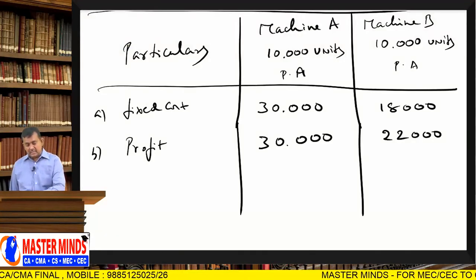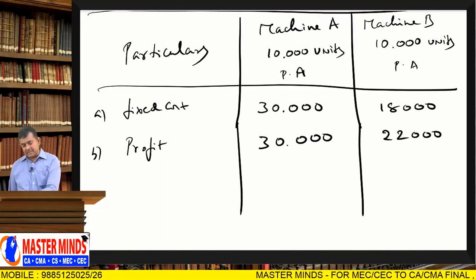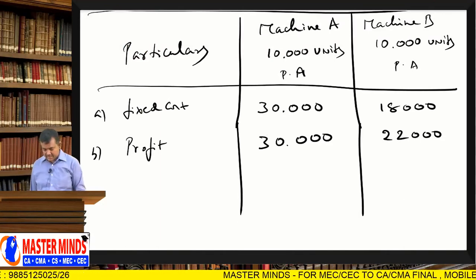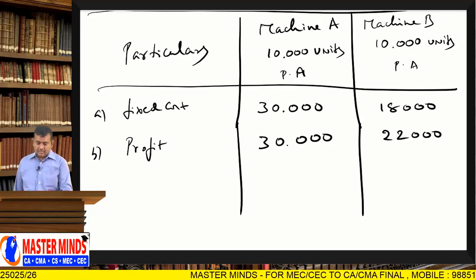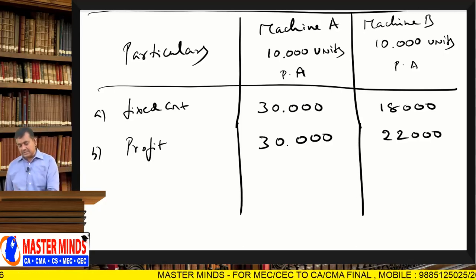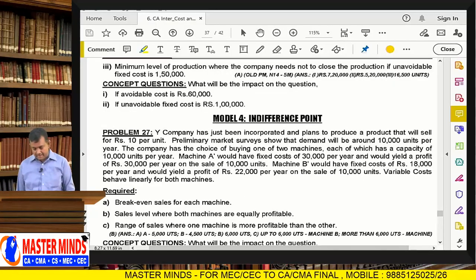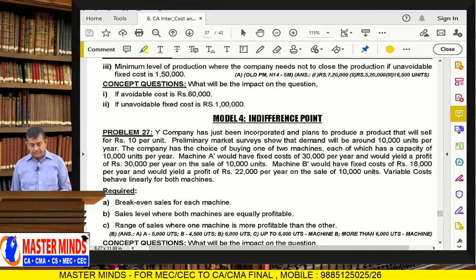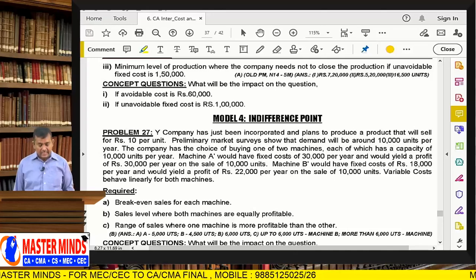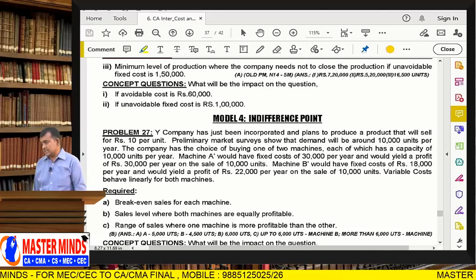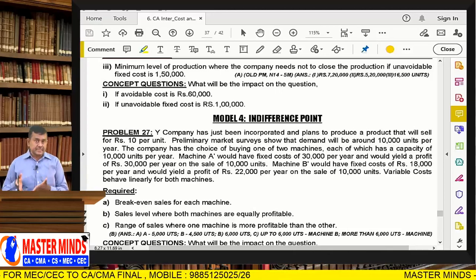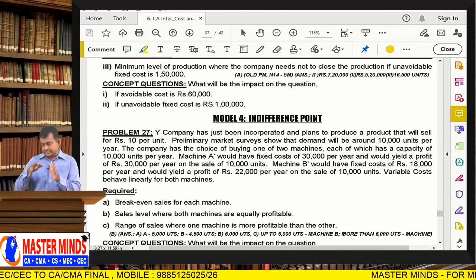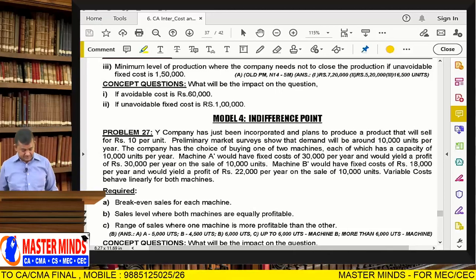So at 10,000 units volume, machine A gets a profit of 30,000, and machine B gets a profit of 22,000. Next, variable cost behaves linearly for both machines. That means if volume increases, variable cost increases, and if volume decreases, variable cost decreases. That is the linear relationship.